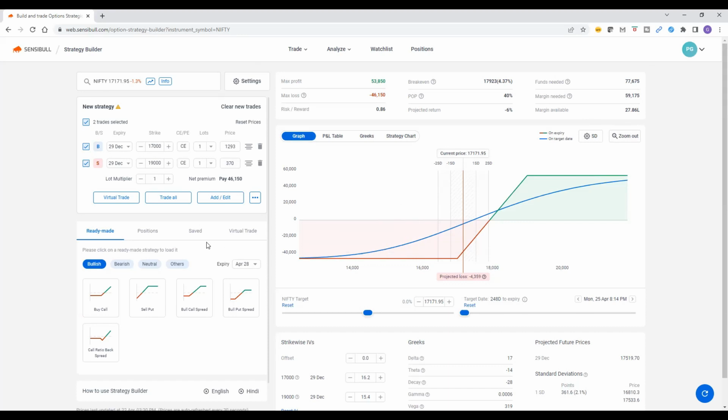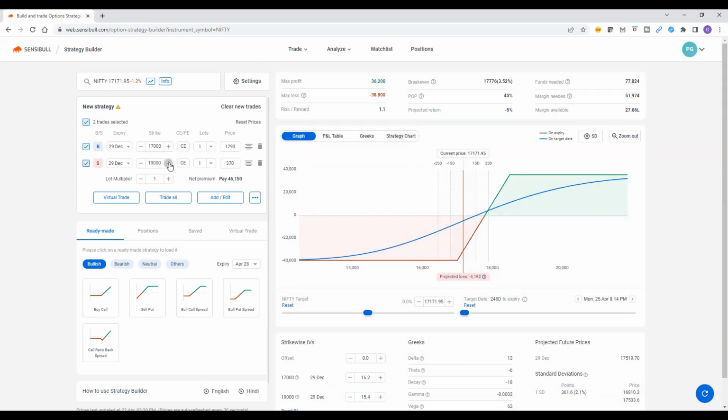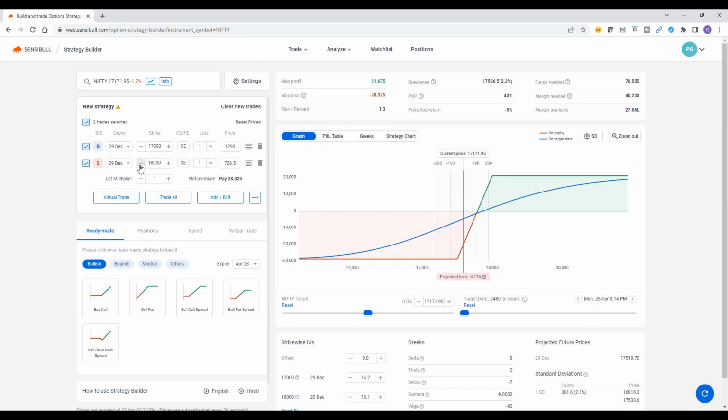So I told you, here 19,000. Let's say you sold the 18,000 call instead. What was this before? If you take 19,000, max loss is 46,000. If you go down to 18,000, max loss becomes 28,000. Of course, max loss will come down, and in that case max profit also would come down. But this is very interesting, right? Within 8 months, you are getting this much.